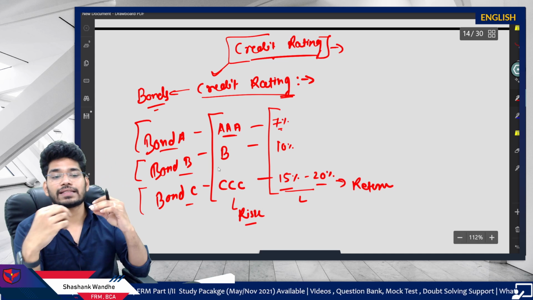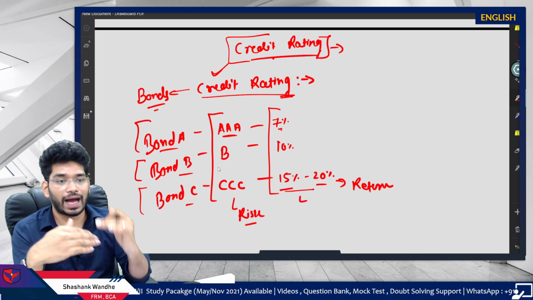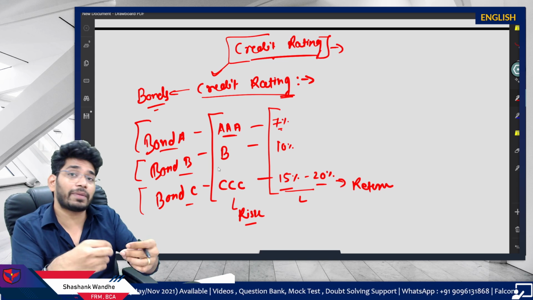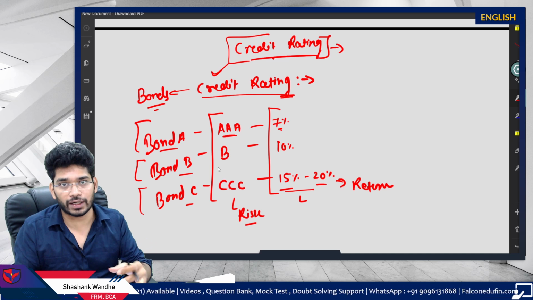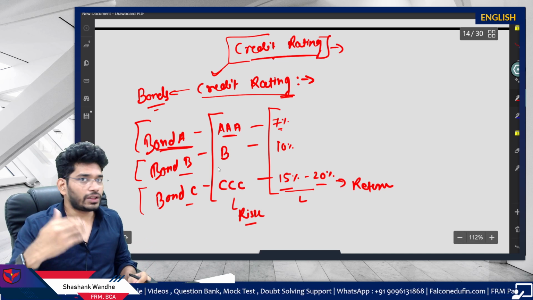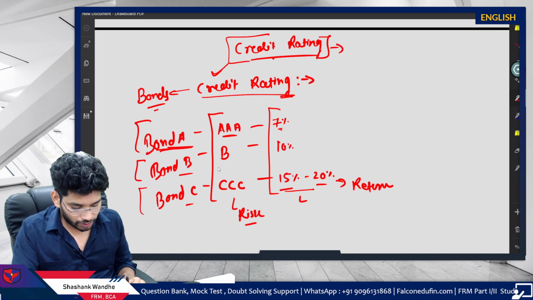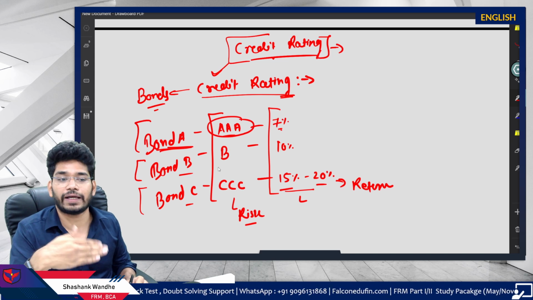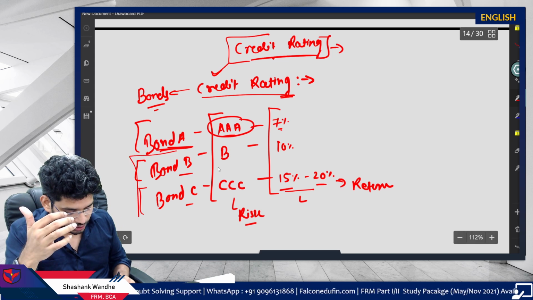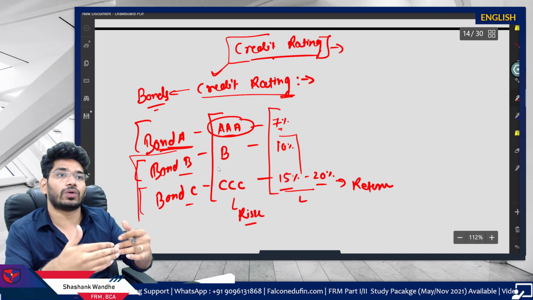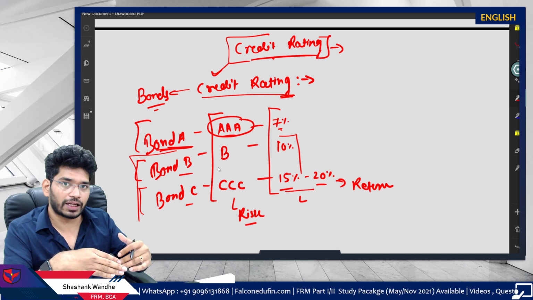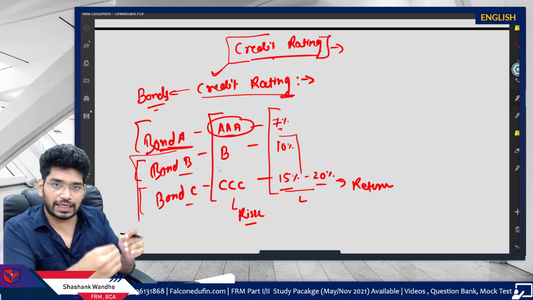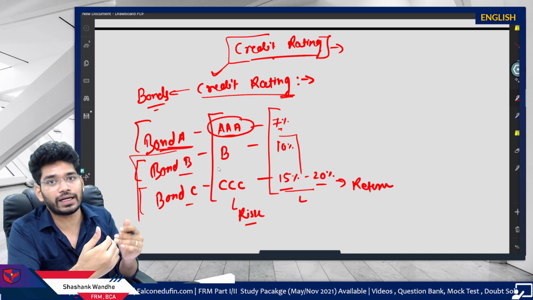AAA rated means high credit worth. It is highly likely that you will get your money back as well as the 7% return. The company will not default on this particular bond. So this is an AAA rated, highly investment grade bond. These are called investment grade. Once the ratings fall below a certain level, we will discuss what that level is, and there is a difference between agencies: the levels are the same, but how they are denoted is different.